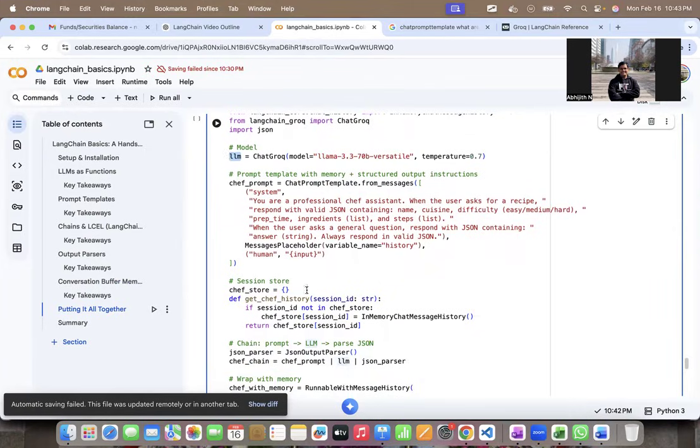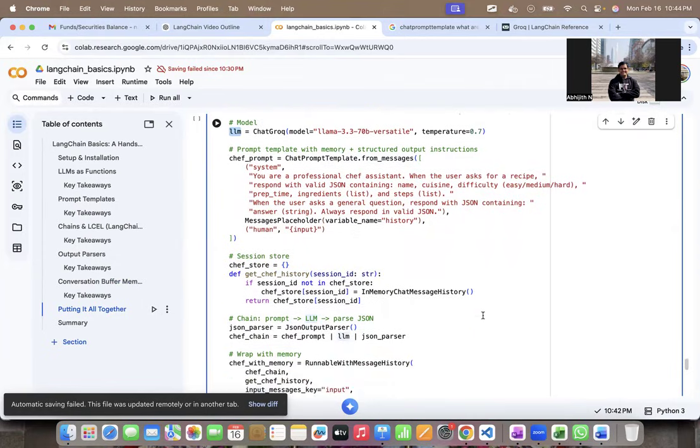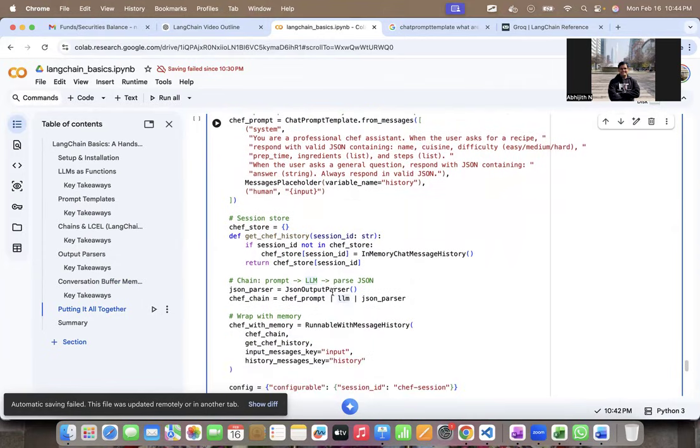And then I'm going to create a chef store, which is a session store, right? And define a function called get chef history. So each chef can basically ask a different dish, but his history should be maintained separately, right? And I'm going to chain this. So I'm going to have a chef chain, where the chef prompt is passed to the LLM, and then the output is passed to the JSON parser.